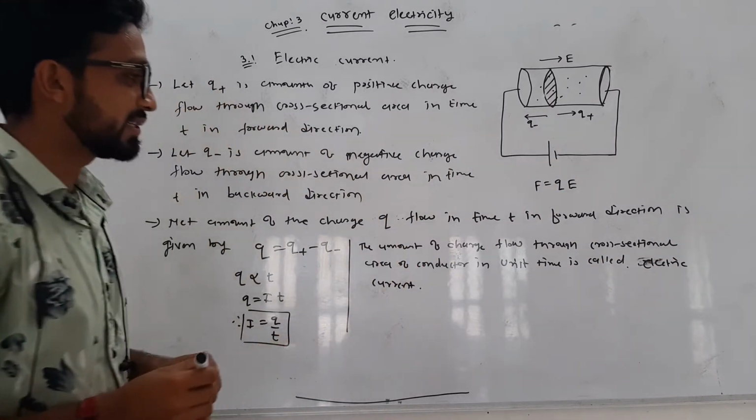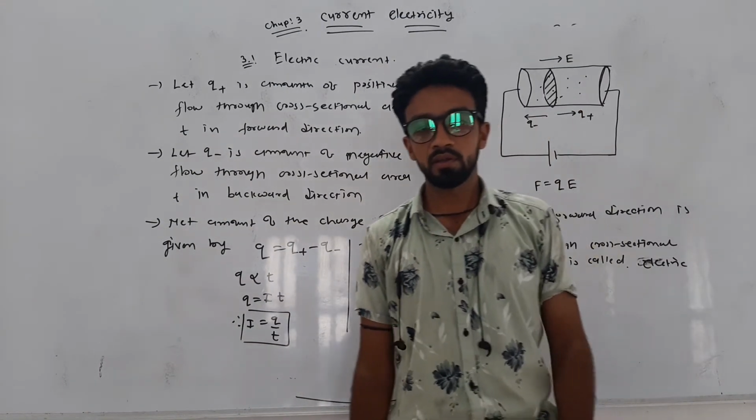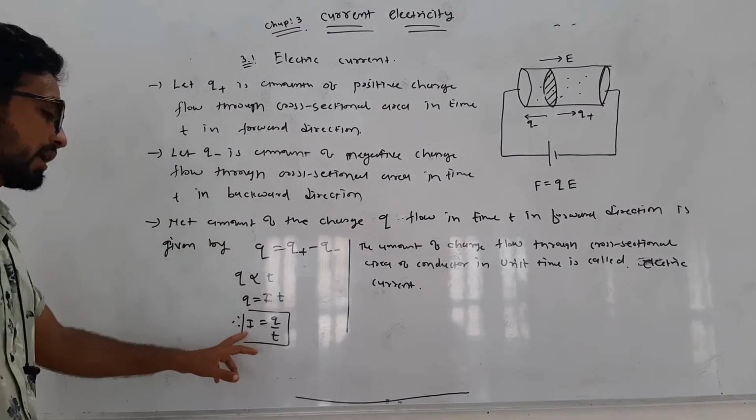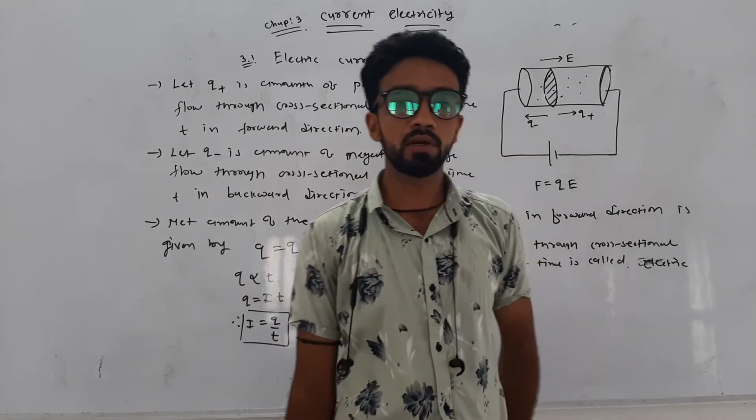But it is not necessary that the charge always flows in a steady manner. It may flow in a non-steady manner. So at that time we define the current in a different way, the average current.